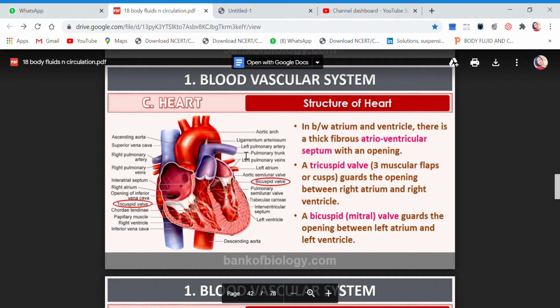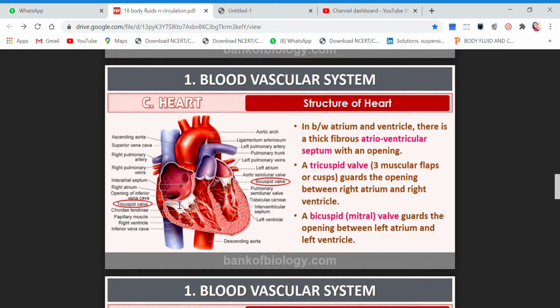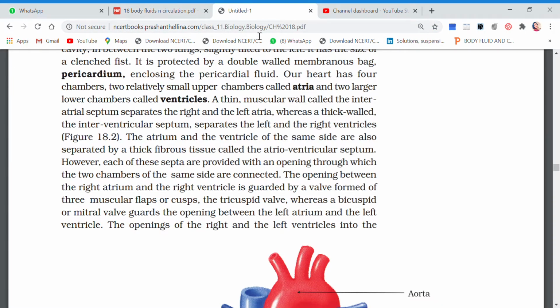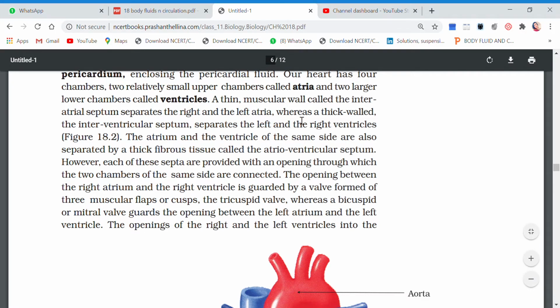So between atria and ventricle also there is a septum. Similarly here between the atria and the ventricle there is another septum. So these are atrioventricular septums because they are separating one atrium from the ventricle. Now children, again come back to your book. You see the atrium and the ventricle are on the same side and they are separated by this.